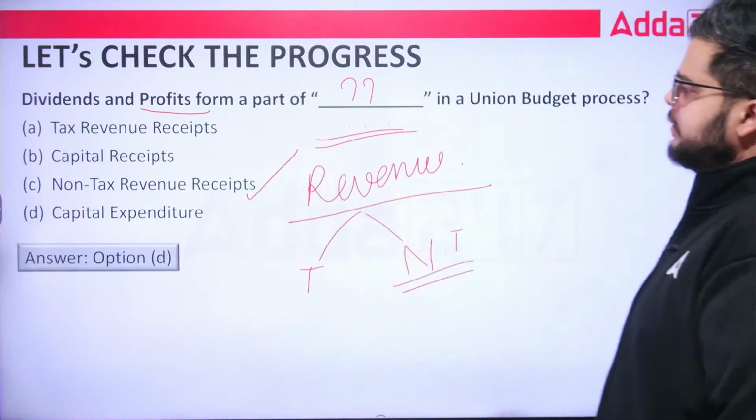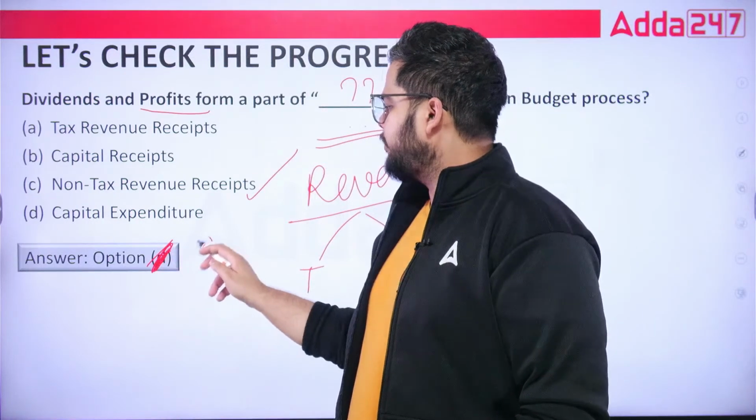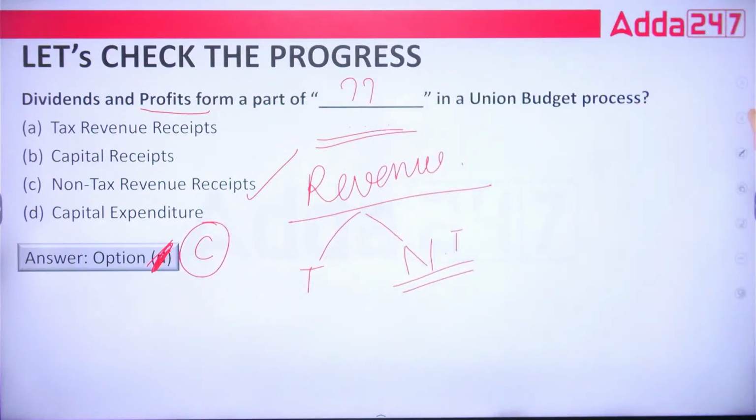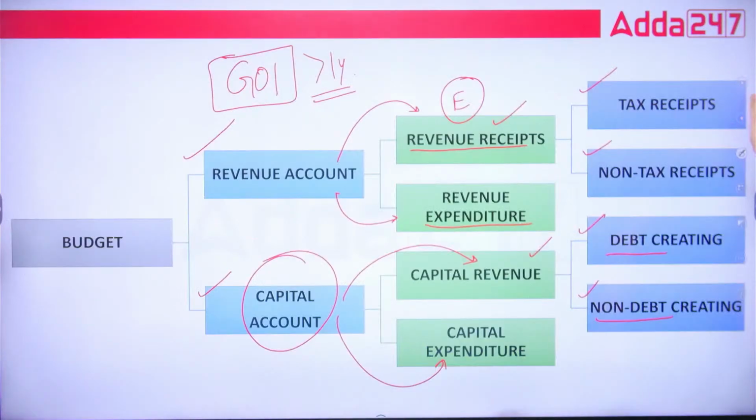Fine. Here some, you can say, mistake is there. Option C is the right answer. Fine. You can cross check also here.